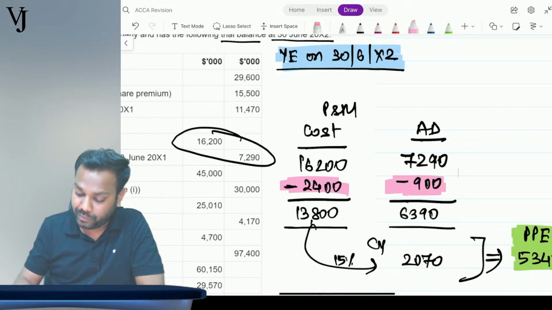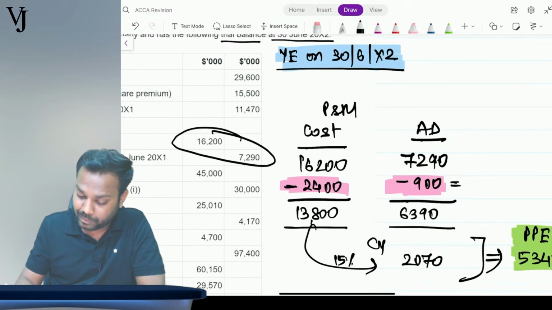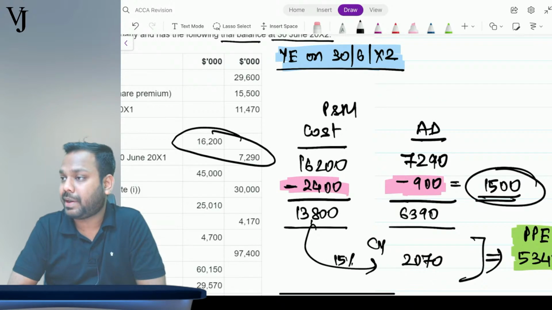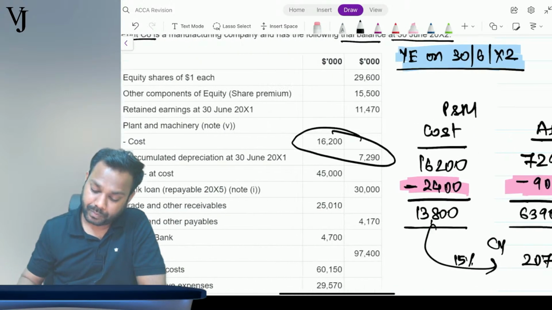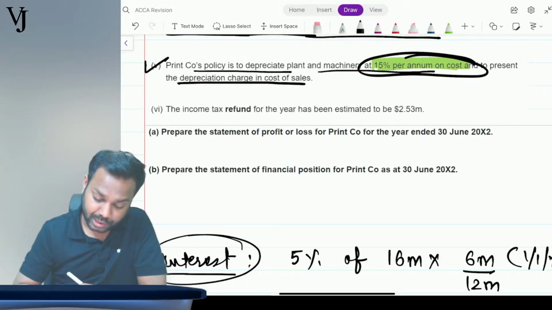So now if you have to give the net impact, if you have to calculate the net carrying amount of this one, it comes to how much? 1,500. Right? Is that clear? So that's the entry. Now this entry is also clear, I believe.